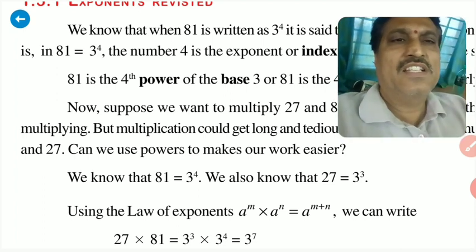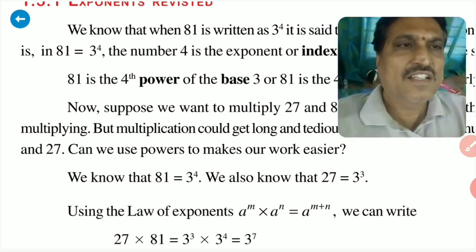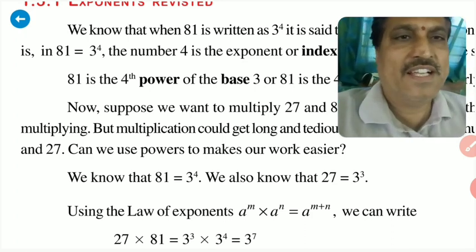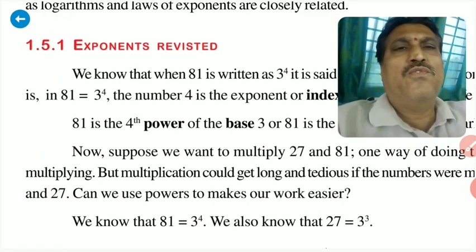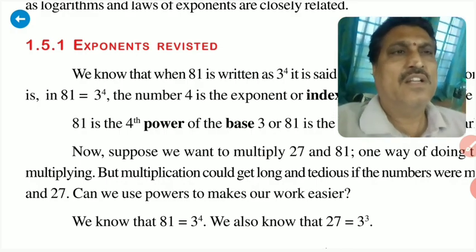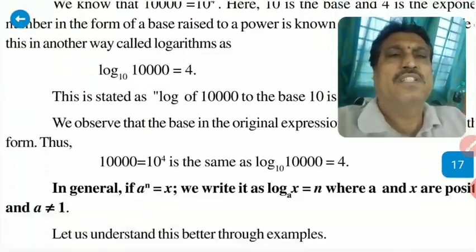N, 81 is there. If a power x is equal to n, then we can write log n to the base a is equal to x. So the exponent of 3 will become the logarithmic value of 81 to base 3.